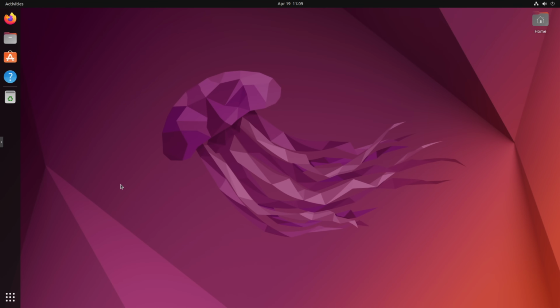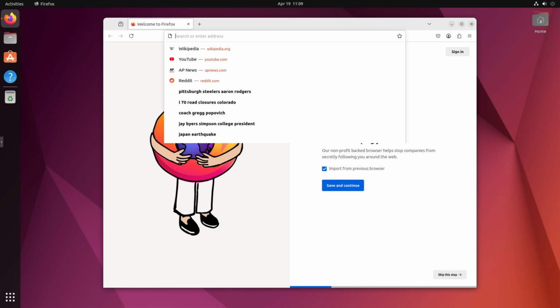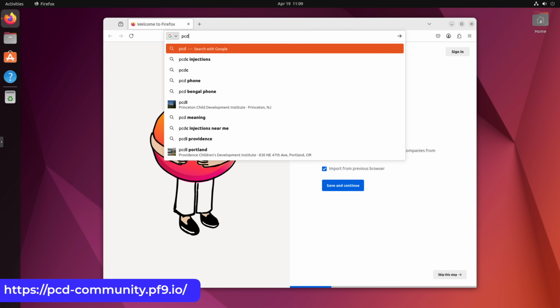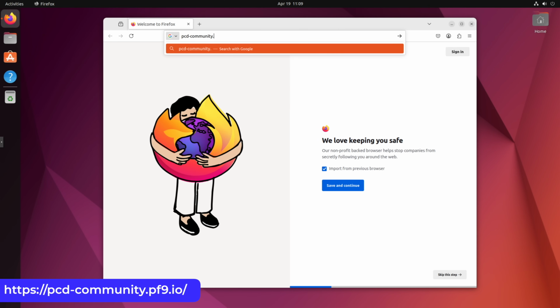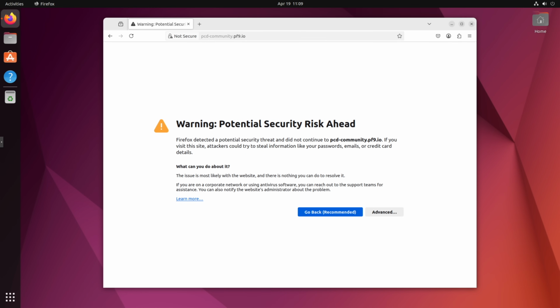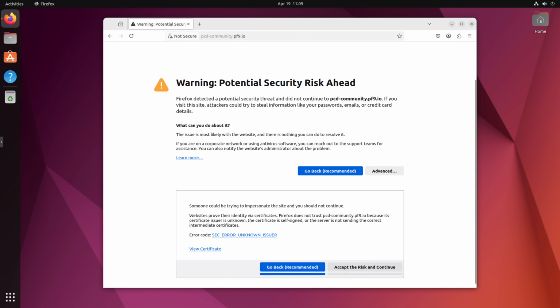Alright, let's get logged into PCD, talk about cluster blueprints, and add some hosts to our cluster. Don't worry, we'll do a deep dive of the GUI here after this initial setup stuff. To get to the GUI of Private Cloud Director, we'll head up to the address bar and enter in the address of pcd-community.pf9.io. The site has a self-signed cert, so you'll see the typical warning in your browser. Just accept and move on.